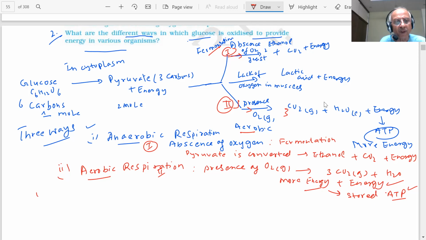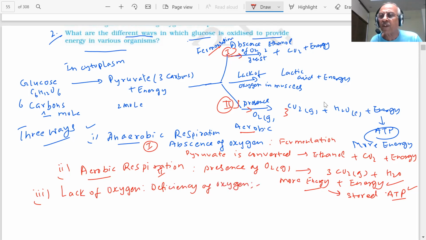What is the third possibility, students? We are saying lack of oxygen. What do you mean by lack of oxygen, students? There's a deficiency of oxygen. Why is there a deficiency of oxygen?